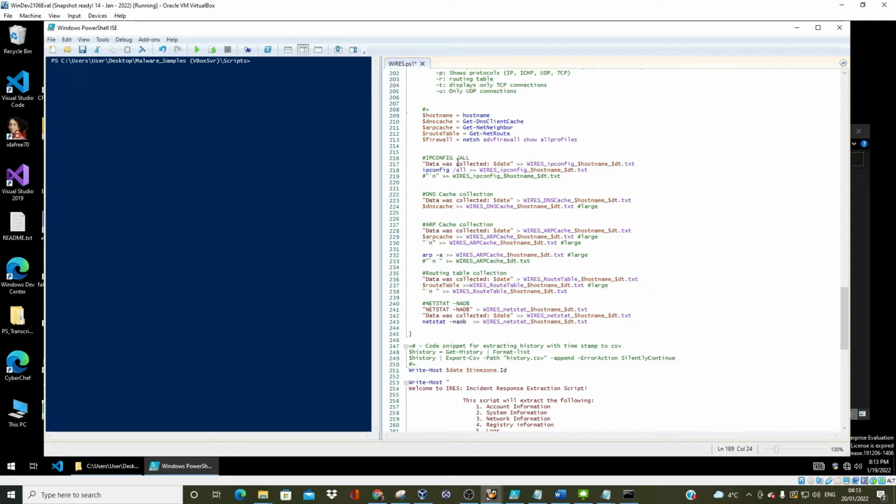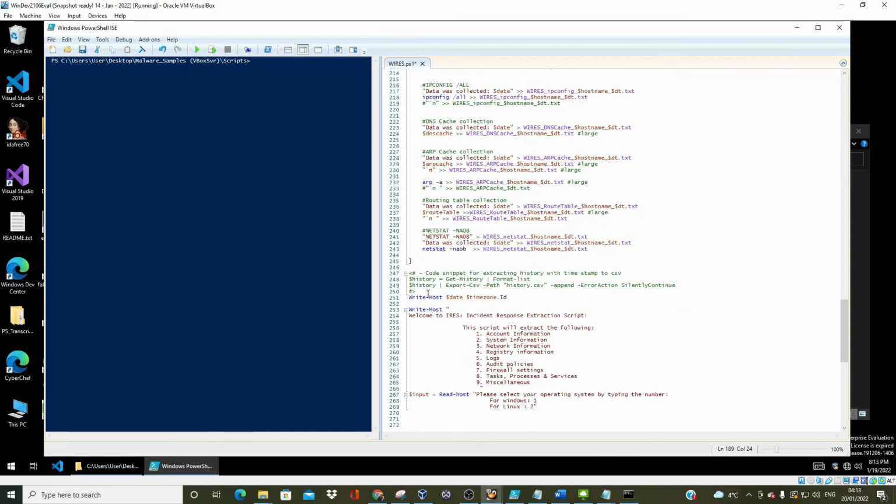Then, of course, I have also put a code snippet for extracting the history with timestamp to CSV. I have commented that out.